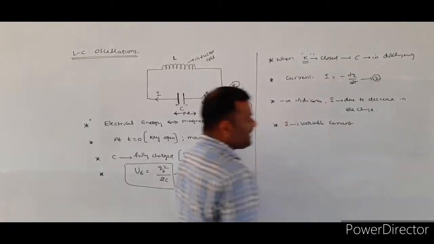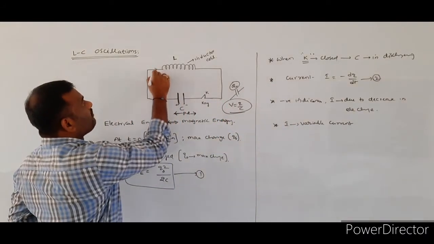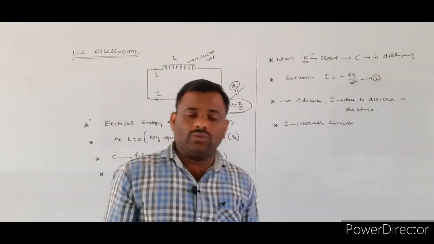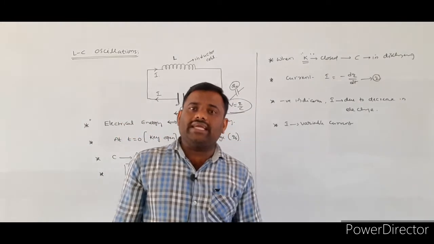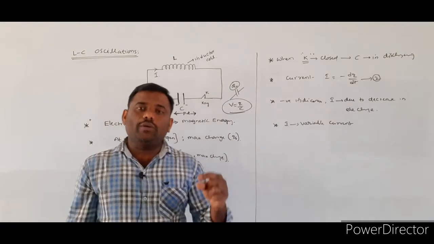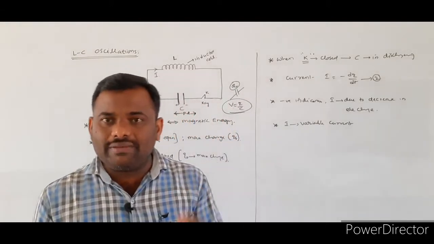Whenever a variable current flows through the inductor coil, as we already studied in electromagnetic induction, the current through the coil changes, so the magnetic field changes. Whenever the magnetic field changes, the flux changes.